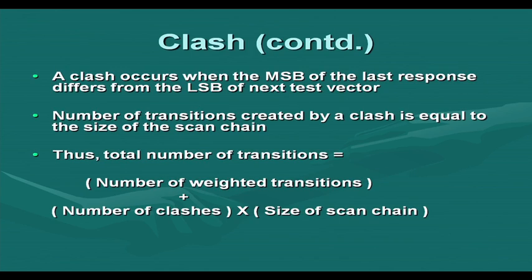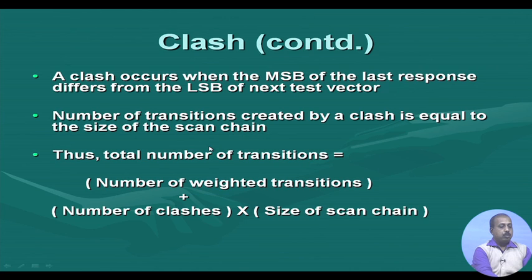If the MSB of the previous response is different from the LSB of the next test pattern, we will have a number of transitions generated, and the number is equal to the length of the scan chain. So this is the other source of transition that can occur when we are shifting in the test pattern. A clash occurs when the MSB of the last response differs from the LSB of the next test vector. The number of transitions created by a clash is equal to the size of the scan chain.